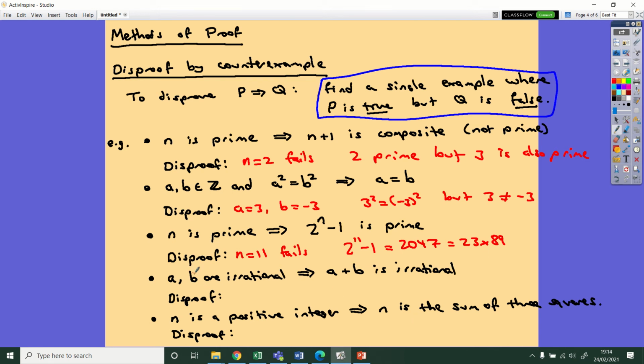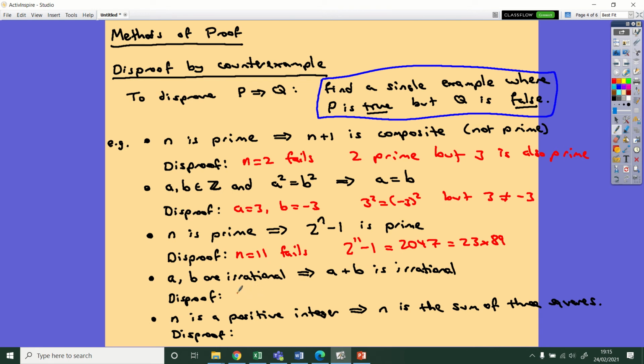Right, fourth example. A and B are irrational numbers, okay, not fractions. And then that implies that A plus B is irrational. Okay, so on the face of it, this looks like it should probably be true, right? A and B being irrational means they're kind of nasty decimals. And you might think that if you add nasty decimals together, you're going to get another nasty decimal. But not the case, okay? We can disprove that. It's quite a sneaky example, but it's one I've seen in a previous exam paper, so it's worth paying attention to this one.